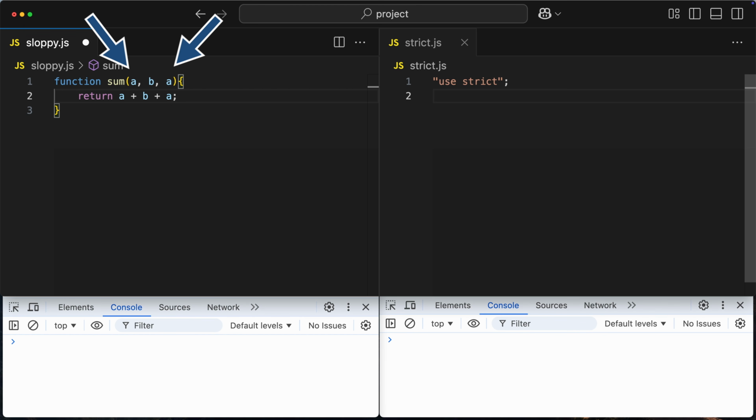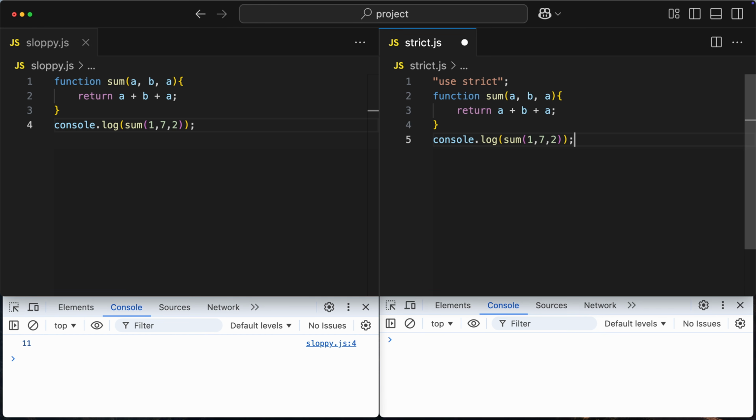This or that? In sloppy mode, JavaScript always assumes that it is the last one. That's why here we get 11 as the result, because the last value of a is 2 and 2 plus 7 plus 2 is 11. But such code is clearly a mistake, and that's why strict mode informs us about it right away.